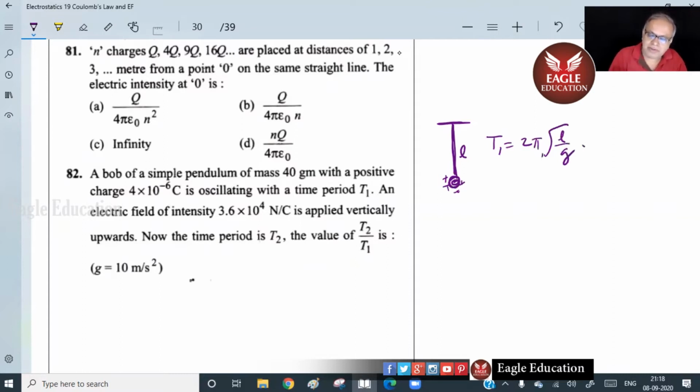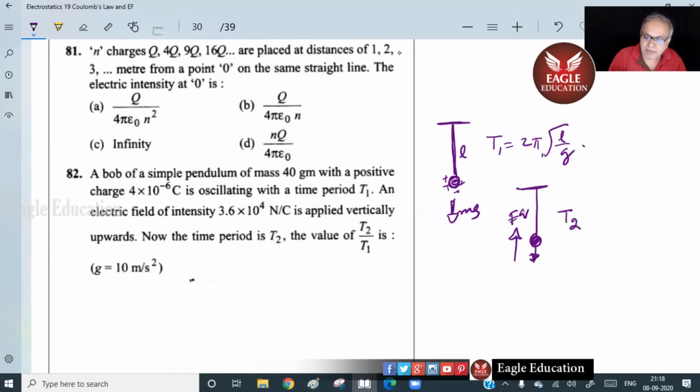Now, this is because the force is mg. If I apply E vertically upwards, in the second case, there will be a force EQ acting up, opposing mg.